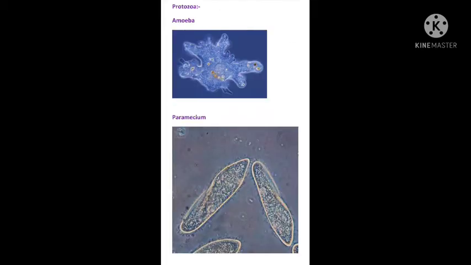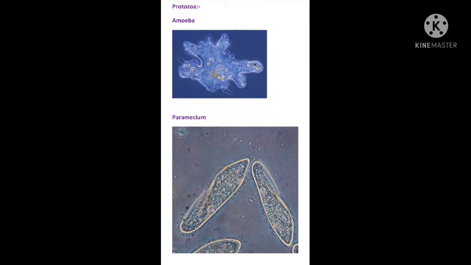The next microorganism is the protozoa. The two examples of protozoa are the amoeba and the paramecium, which we have studied from 7th standard also. They are eukaryotic cells.